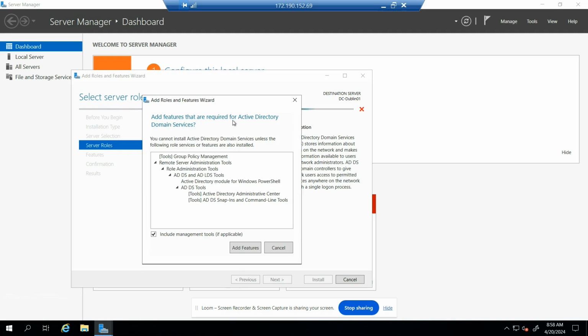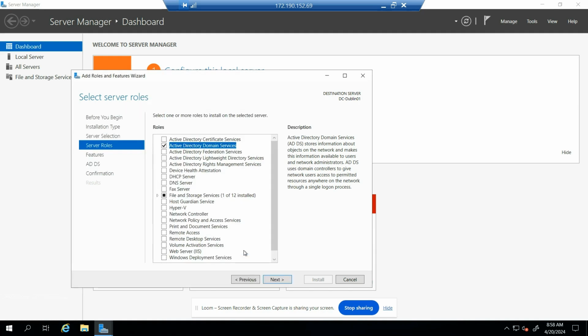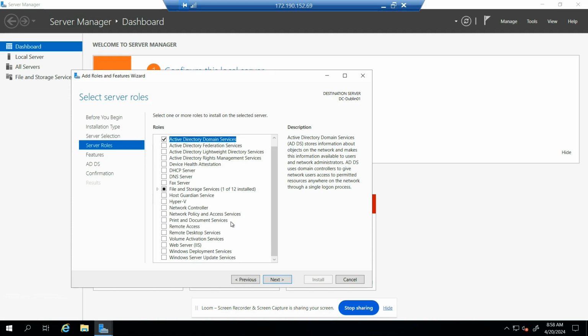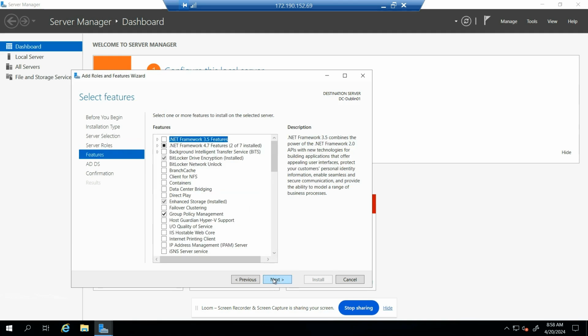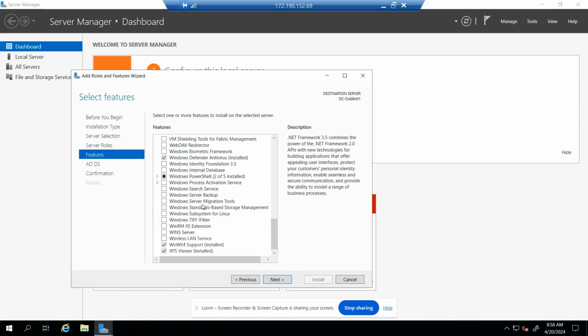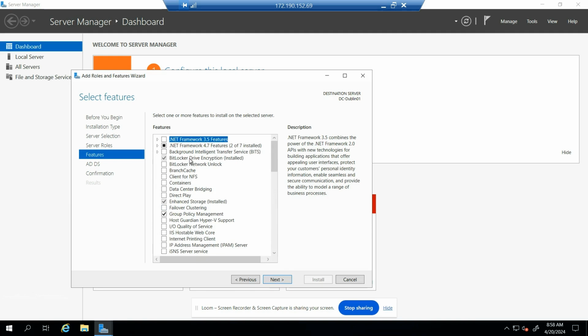Add features that require Active Directory. Okay, let's click on Add Features. Here, it looks like it's adding the features.